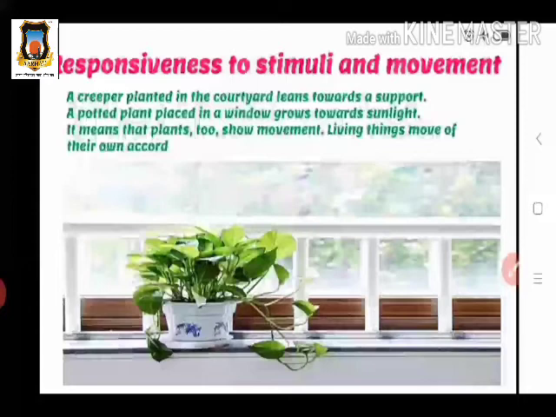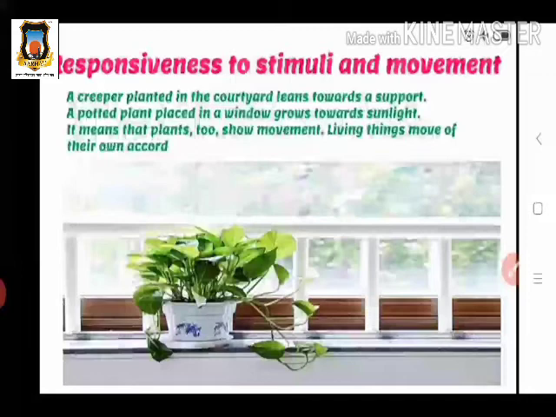Means what happened? How does the creeper plant grow? The creeper plant grows in the courtyard, means the space in front of your home or house. So in that courtyard, what happened? The creeper plant starts to find out the support, and it grows in that direction towards the support.